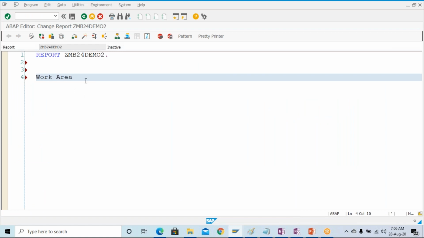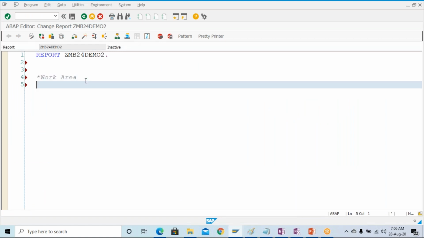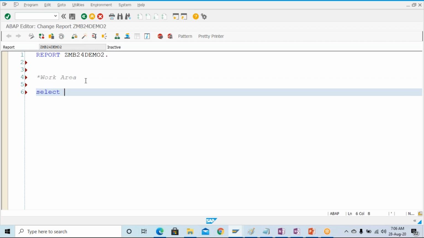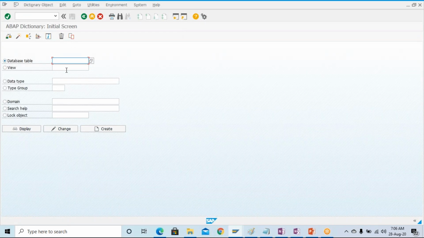We are writing a program, right? I'm going to write a select query: select single star from MARA, where MATNR equals one single material. I'm going to select SC11. Let's go and see some material over here.